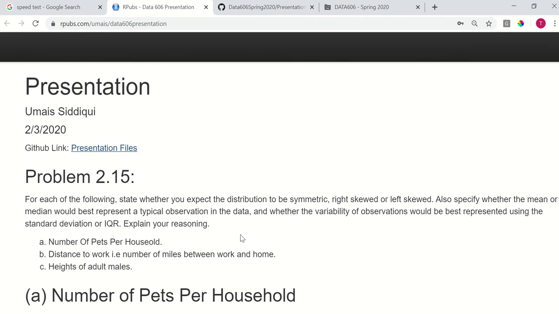Also specify whether the mean or median would best represent the typical observation in the data, and whether the variability of observations would be best represented using standard deviation or IQR. Explain your reasoning. The first data set is the number of pets per household. The second one is distance to work, and the third one is heights of adult males.